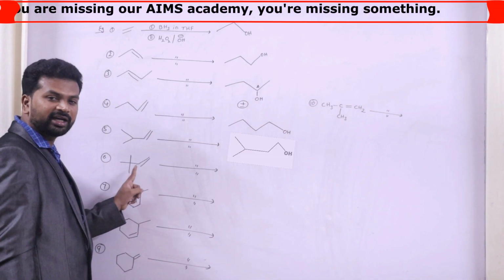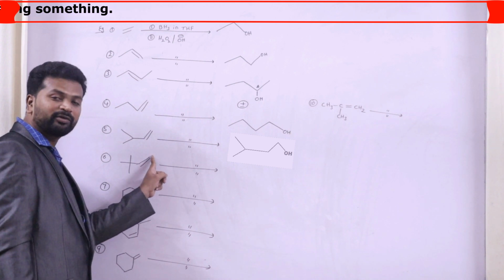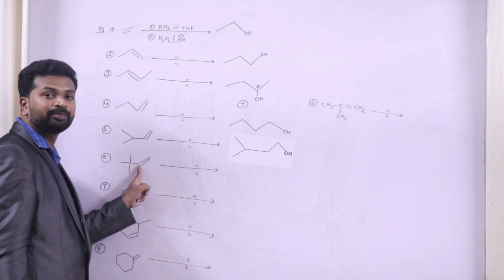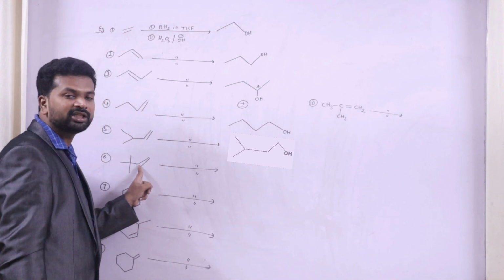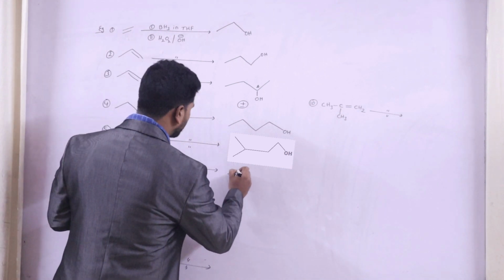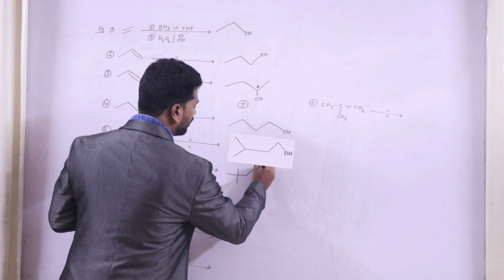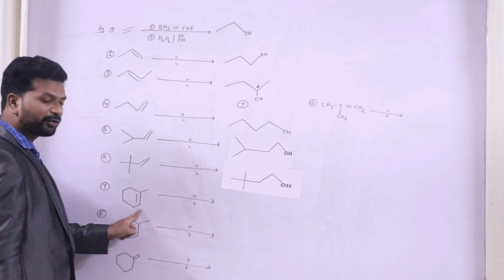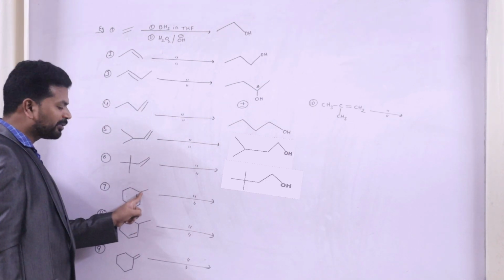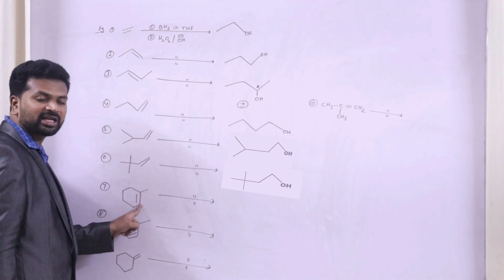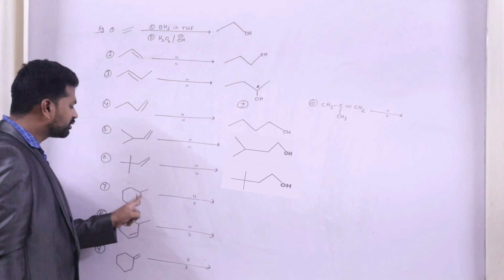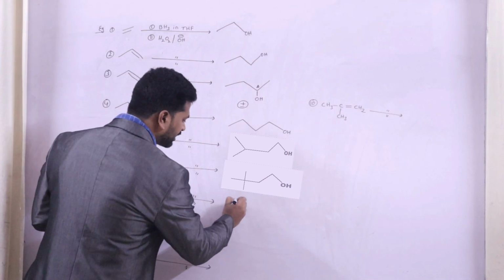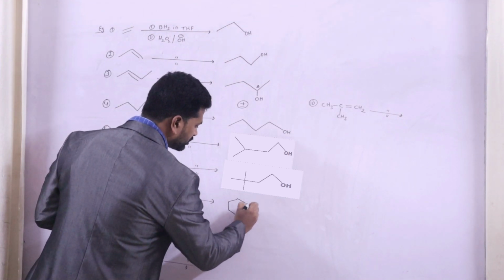Now if we go for this, again this is an unsymmetrical alkene where this carbon will have 2 hydrogens, while this carbon will have only 1 hydrogen. Again addition of water will take place by following the anti-Markovnikov rule, where we are going to get the primary alcohol. Similarly, if you go for this, this carbon is not having any hydrogens while this carbon is having hydrogens. So we are going to add the hydrogen to the carbon having less number of hydrogens.